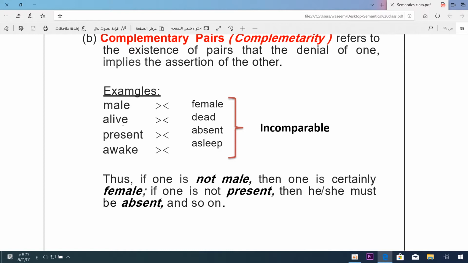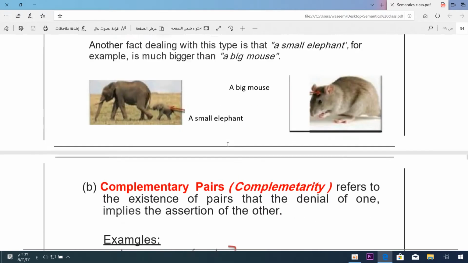Non-gradable adjectives means it can't be graded, it can't be pre-modified by adverbs of degree, remember, very, extremely, and so on. Because if something is not alive, it must be dead, so we don't have any other possibilities coming between them. If we have the two adjectives true and false, I would say your answer is false. If it is false, then it isn't true. Your answer is not true, then it is false.